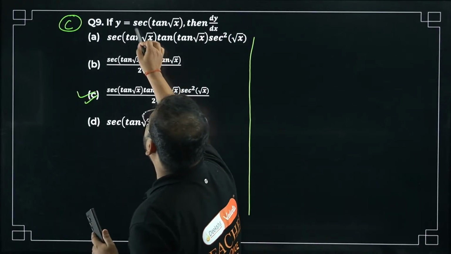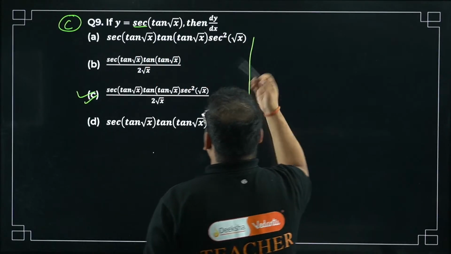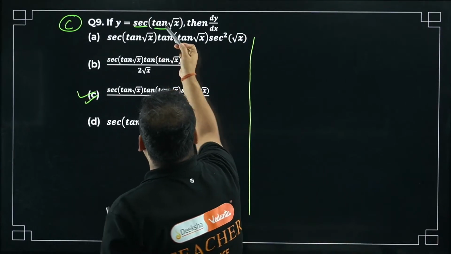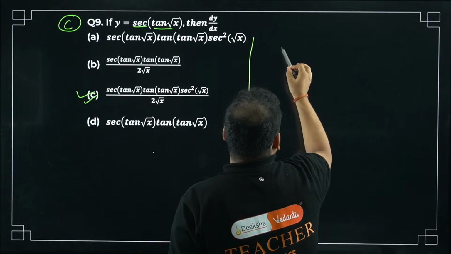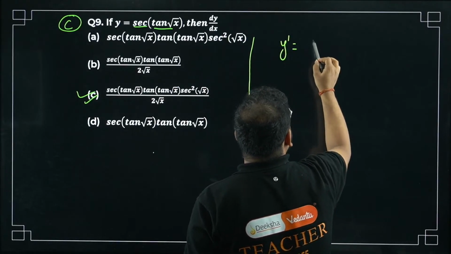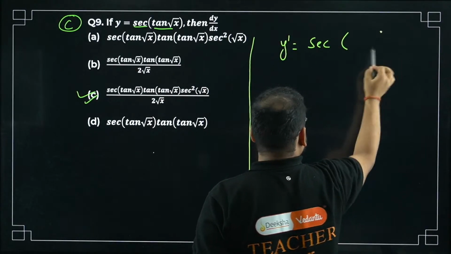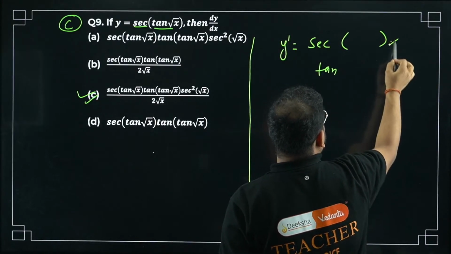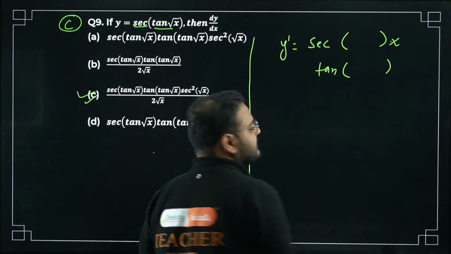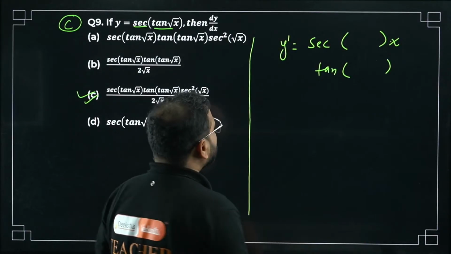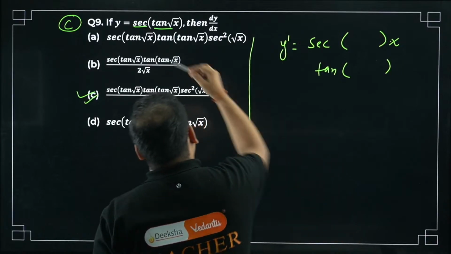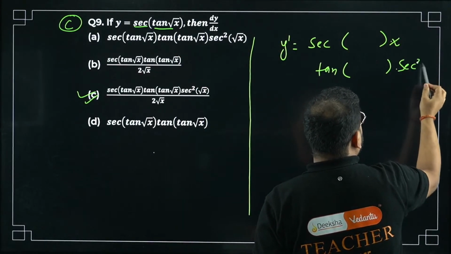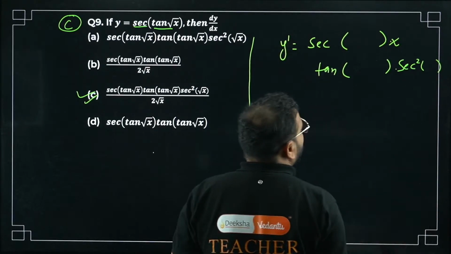Differentiate, bacha. What are we going to differentiate first? Sec, sir. If you want, you can take this in the form of chain rule again. Take this as theta. But don't worry. Differentiation of sec, bacha, is going to be sec of whatever it is times tan. Multiplication, right? Sec times tan. Correct now? And is it enough? No, sir. We have to differentiate whatever is inside as well. What is that going to be, bacha? Differentiation of tan will become sec square of whatever is inside.